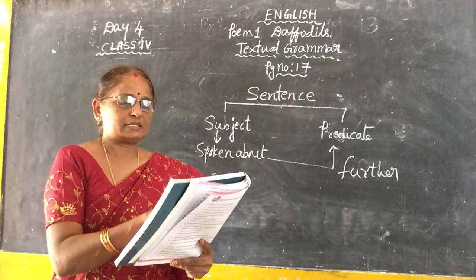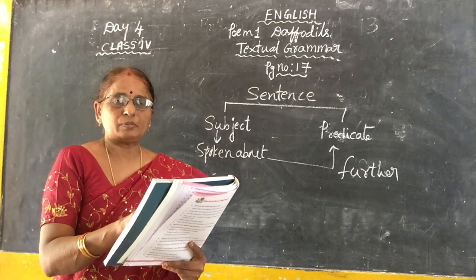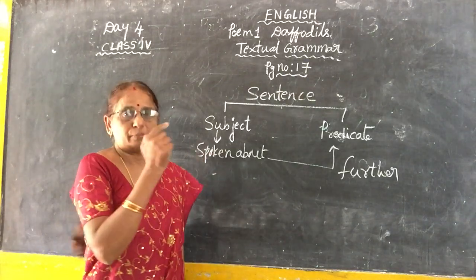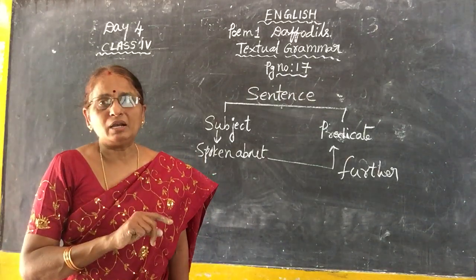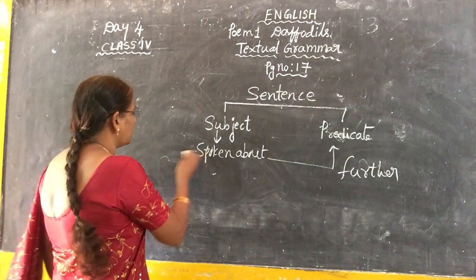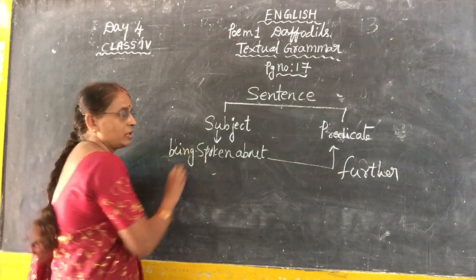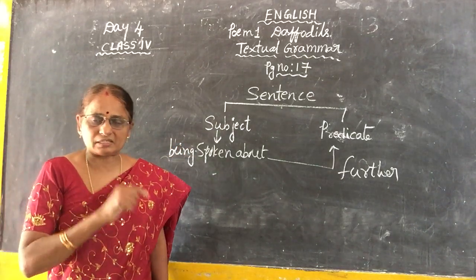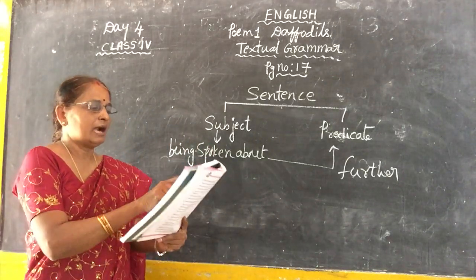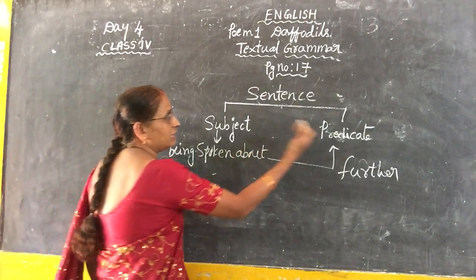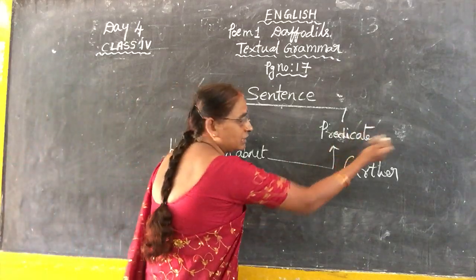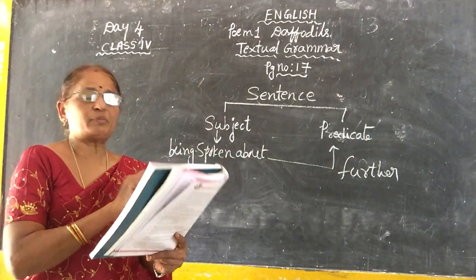See your textbook. A sentence can be divided into two parts, subject and predicate. What is called subject? Subject is the person or a place or an animal or a thing being spoken about. To whom we are talking, we are talking about a person or discussing a place or an animal or a thing. That is called subject. And what is called predicate? It gives the further information. Description of the subject is called predicate. I mean further action, further information.